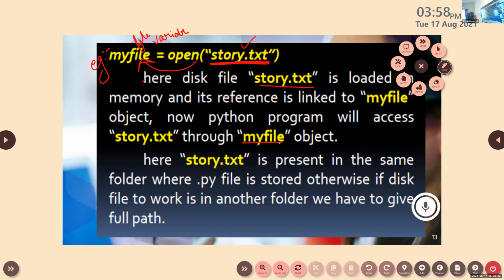Actually, a file object creates a link between the program and the data file, which has been stored in a storage device. Now we can access this file with the help of this. No need to write the name of the file always. We only have to write this one, the name of the file object.